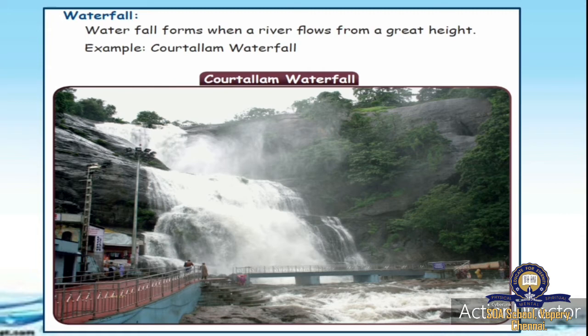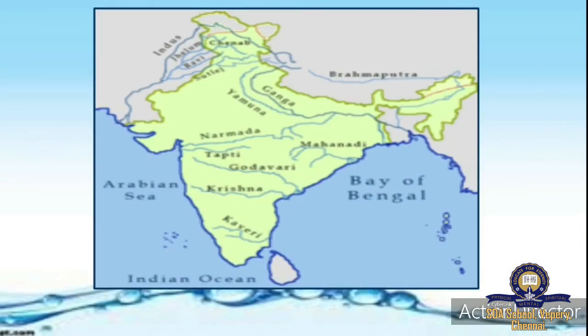Okay, fine. Now these are the types of the water bodies. We studied about ocean, sea, lake, river, gulf, bay, lagoon, strait, waterfall. So these are the water bodies. All these water bodies form the hydrosphere. Okay, now you can see the map here.